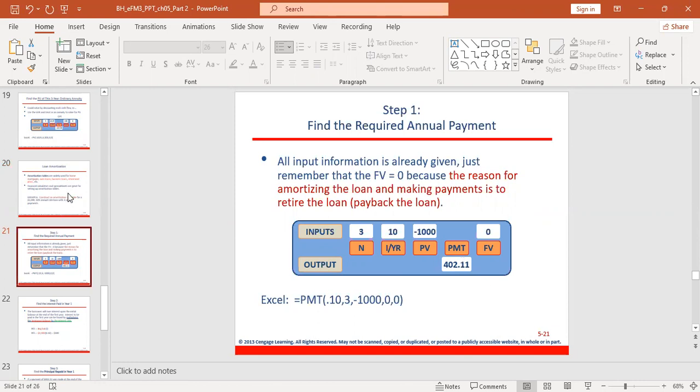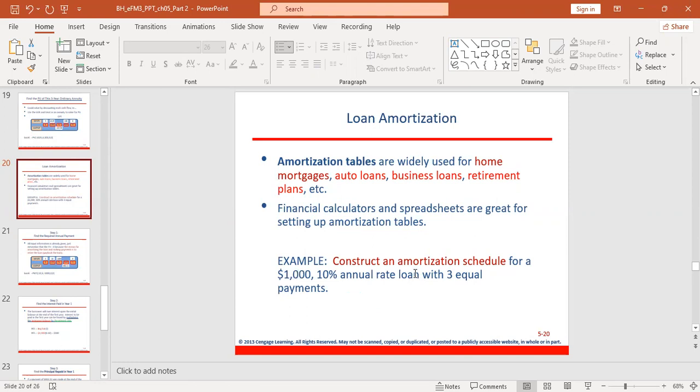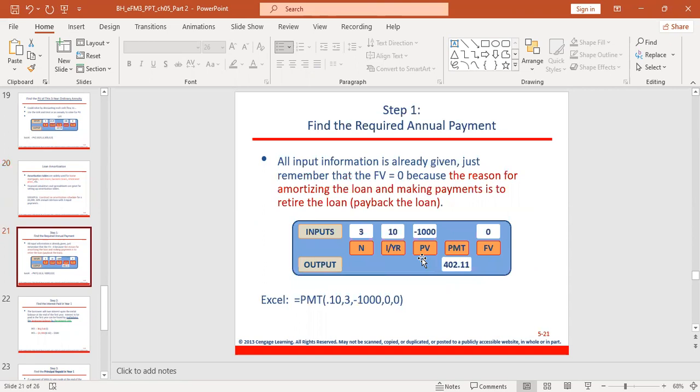You can see that in the question, you are not told to find the PMT, but it is implied. It is implied in the amortization question that you have to find the PMT. They will not tell you. Sometimes they will tell you, but then it's too easy. They will just tell you, prepare a table. But for you to prepare the table, you need to go through steps. And step 1 is to find the PMT. I'm sure by now you know how to use your calculator to find this value of PMT.